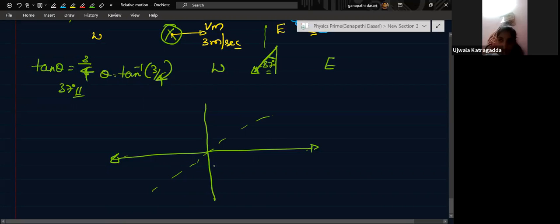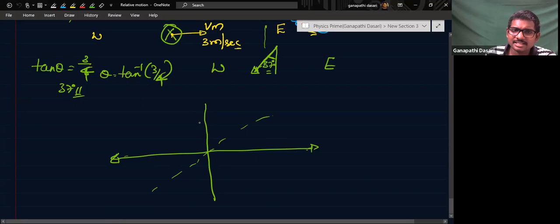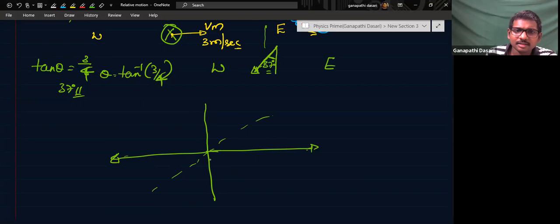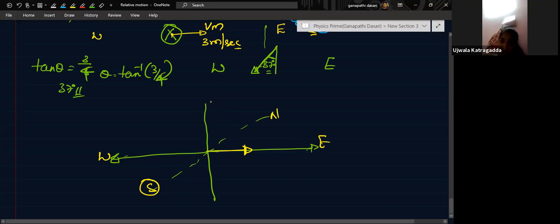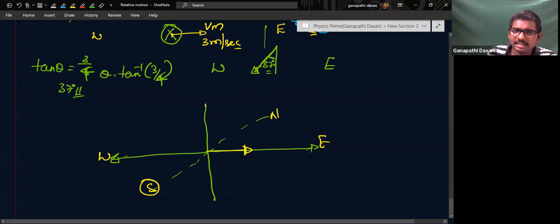Yes, sir. In y direction, the train is coming. So the man is going in which direction? The man is going in positive x direction. East, I consider this one. This is west, this is north, this is south. Okay. Rain is falling in y direction. So rain is falling like this, in the negative direction. How much? Like this.